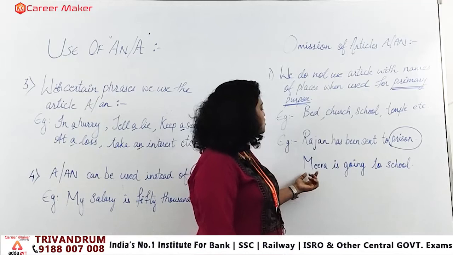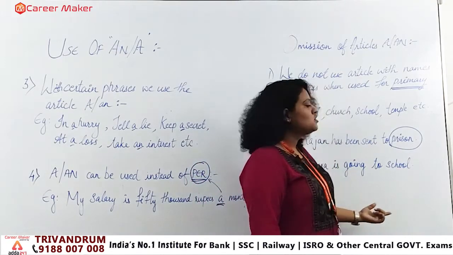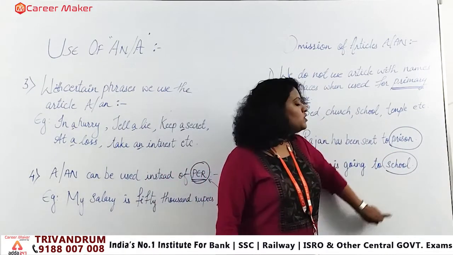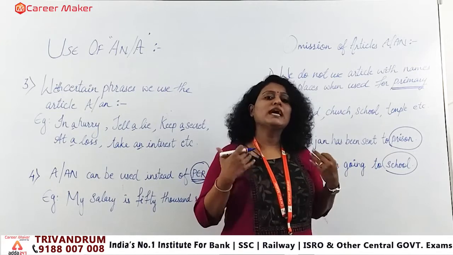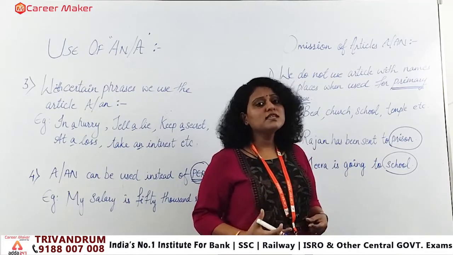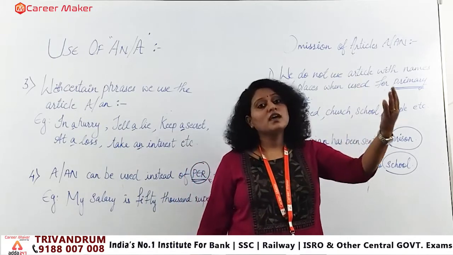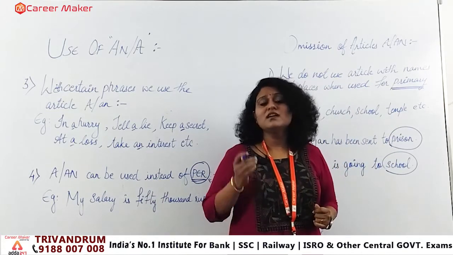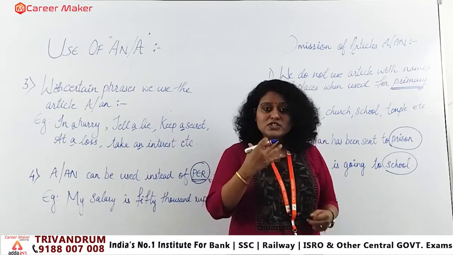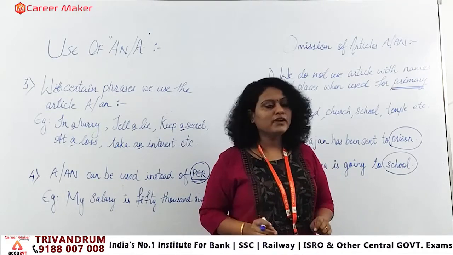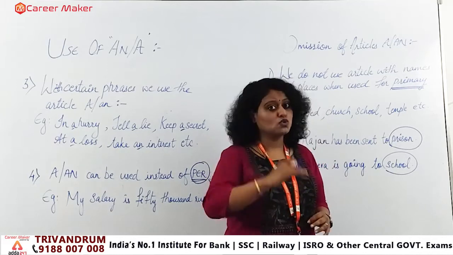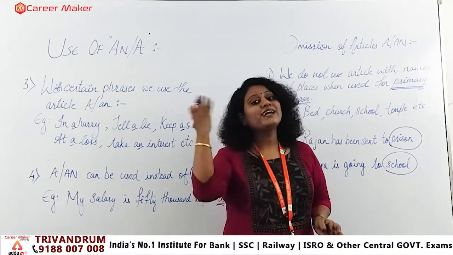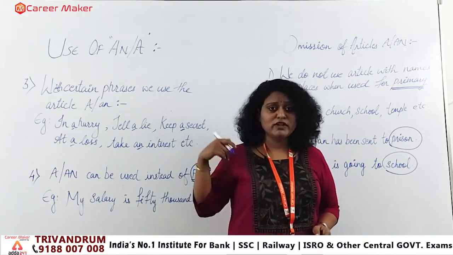As you can see the second example also, Meera is going to school. What is the place? School here, right? So here school is made for what? To educate the students. So people get educated if they go to school, right? But if I am saying I am going to the school of my cousin, or I am going to the school where my dad studied, in that manner you are going to a school, but it's not that every day you go to the school where your dad studied. So there is a vast difference between talking about the school and simply using the word without any article. When we want to specify something, in those cases we use the definite article, which I have already told you when we took the definite articles.